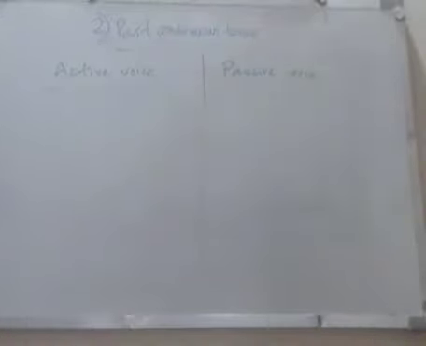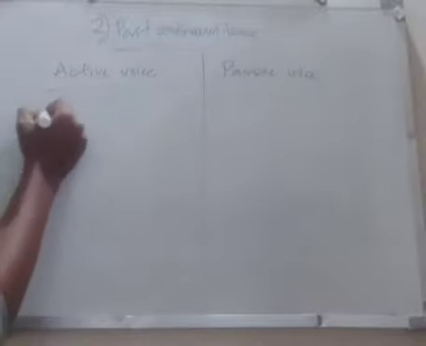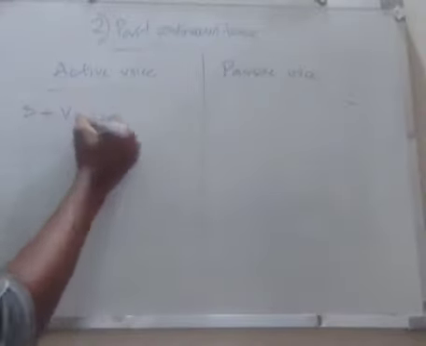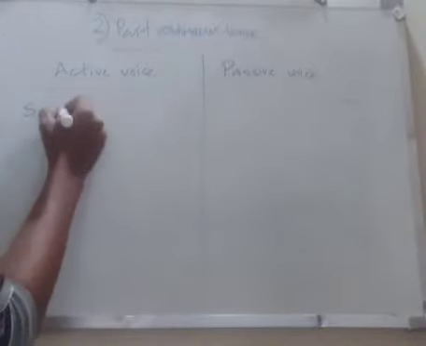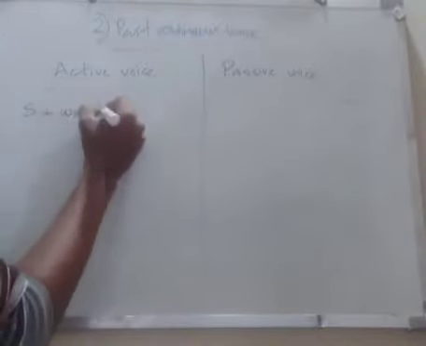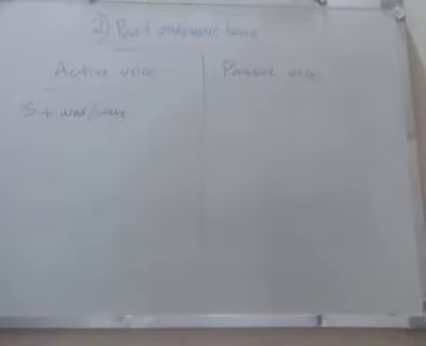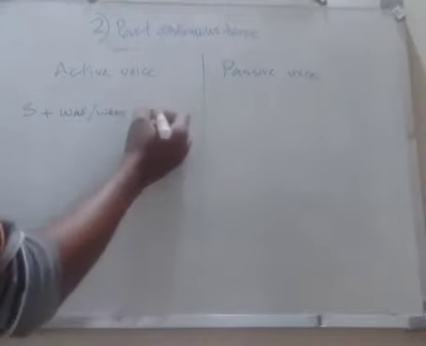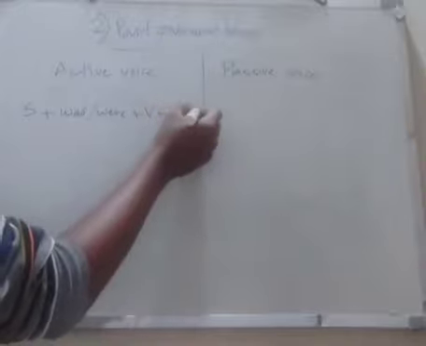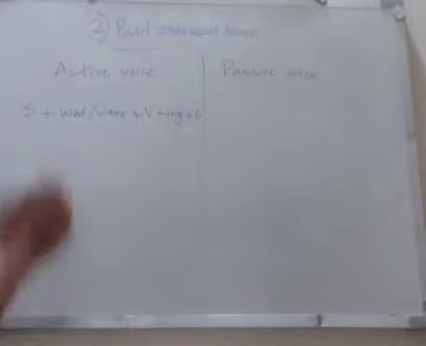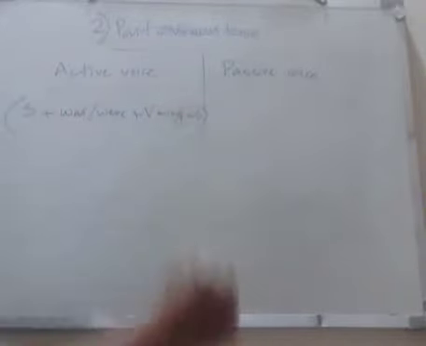So what will be the form of active voice? The form will be subject plus was or were plus past continuous tense in the form എന്തായിരിക്കും? Subject plus was or were plus verb plus ing plus object. This will be the form.